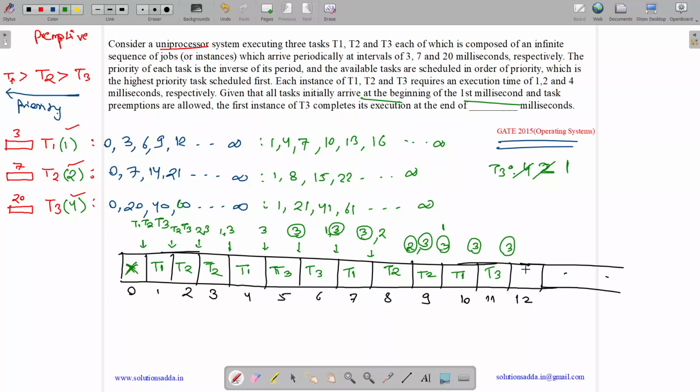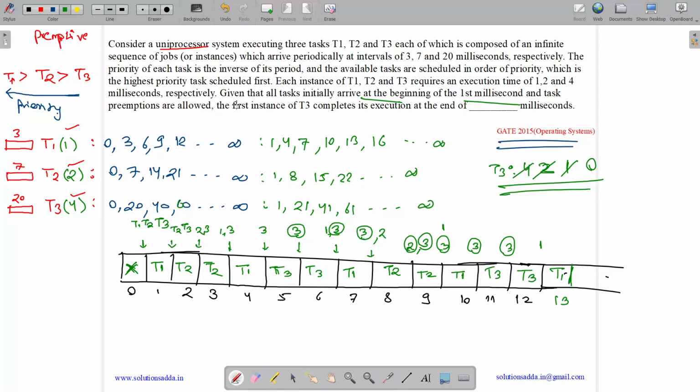Now at t equals to 12 only T3 is present. So T3 will execute. 0 burst time left, which means all of them executed. So now at t equals to 13, what all we have? T3 is executed. So we have only T1, so T1 will execute.